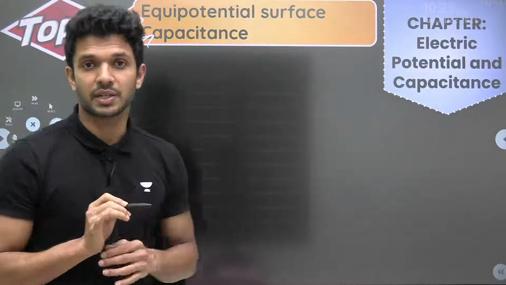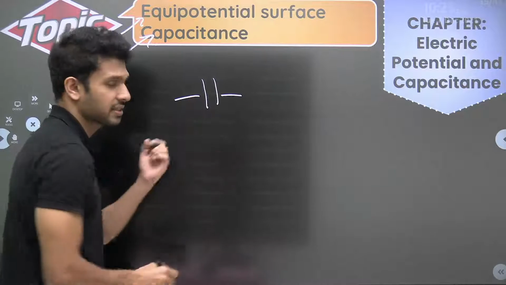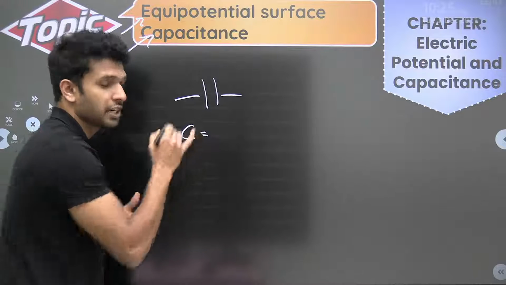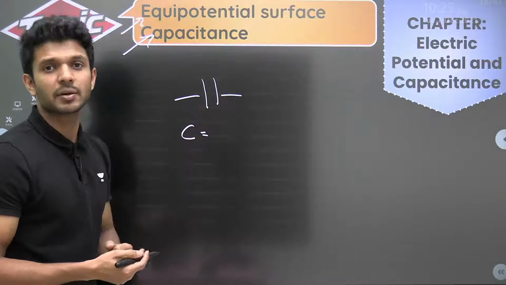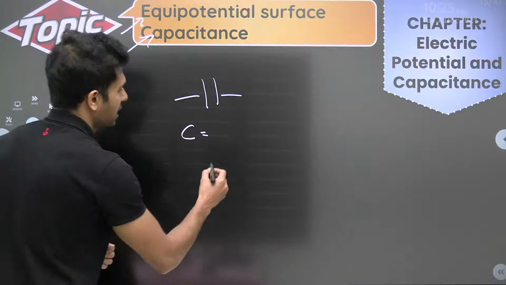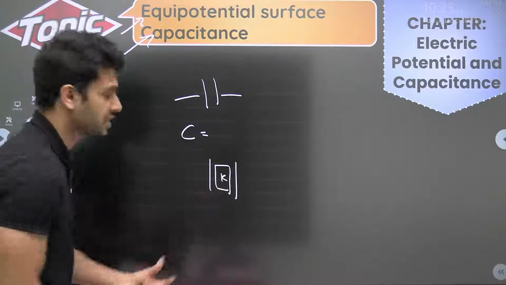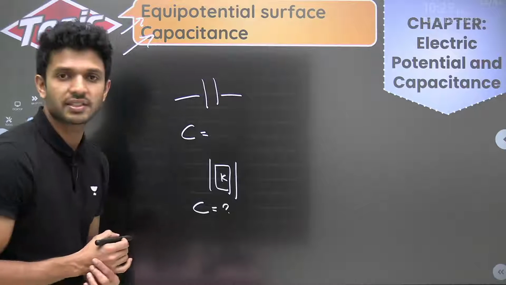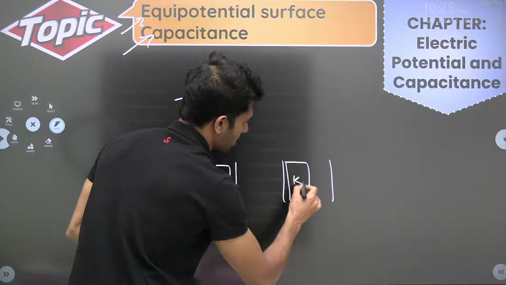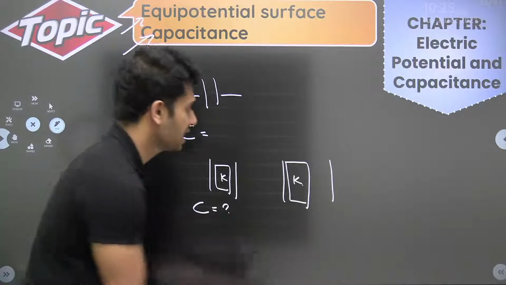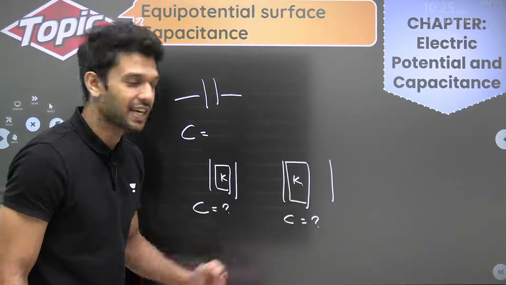Capacitance, very important. Regarding capacitors, we mainly are talking about parallel plate capacitors, right? So what is the general formula for capacitance? What is the formula for capacitance of a parallel plate capacitor? Then if you insert a dielectric constant between the capacitor plates, what is the value of capacitance? Between the capacitor plates, if you are adding dielectrics partially, what is the value of capacitance? You should be knowing all these things.